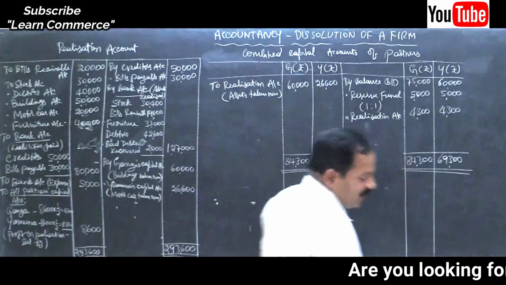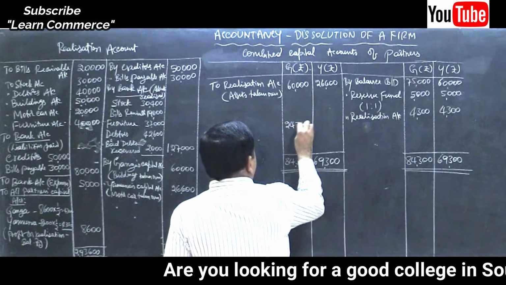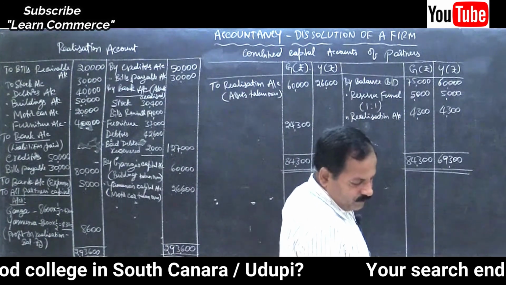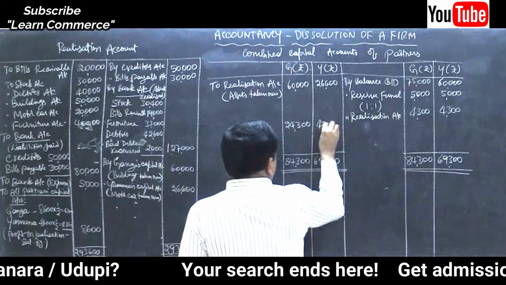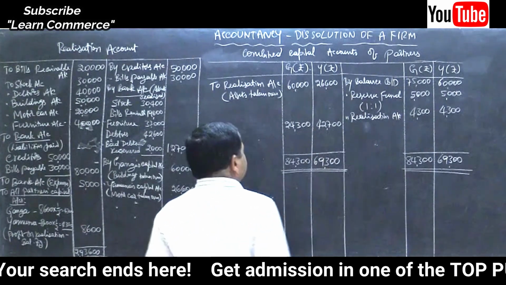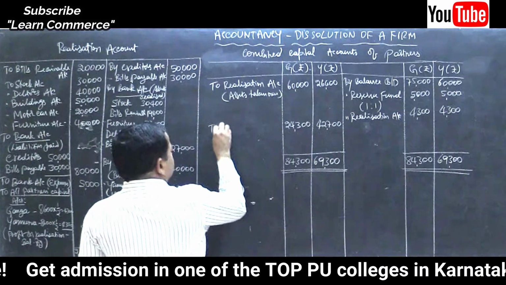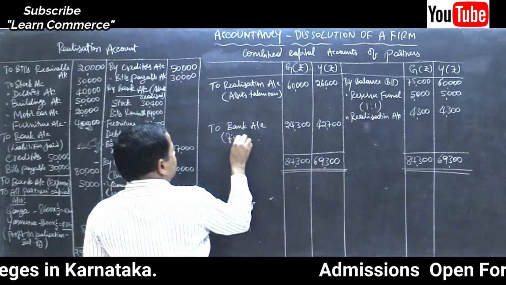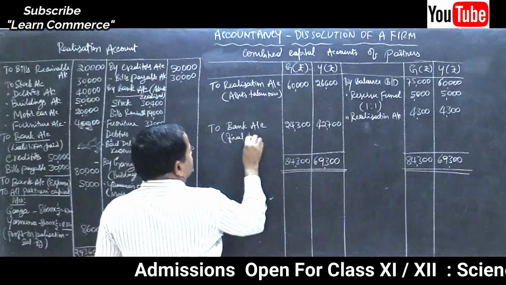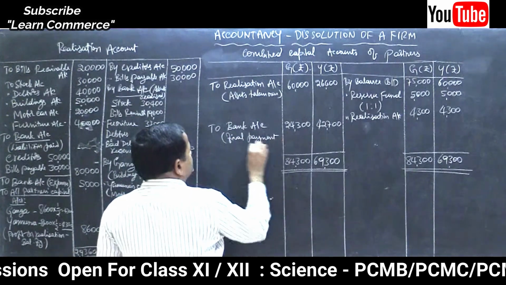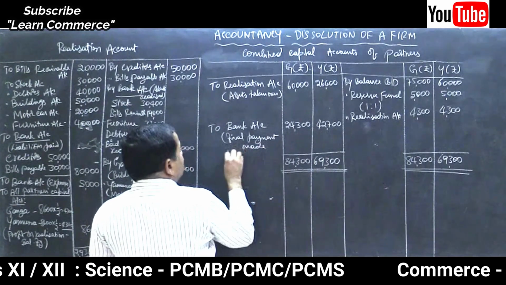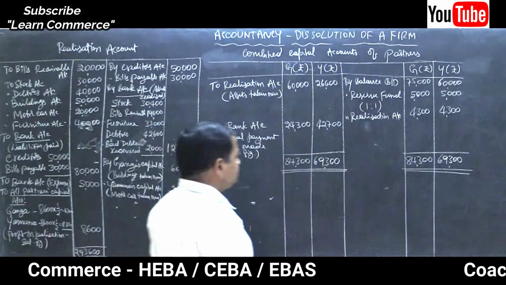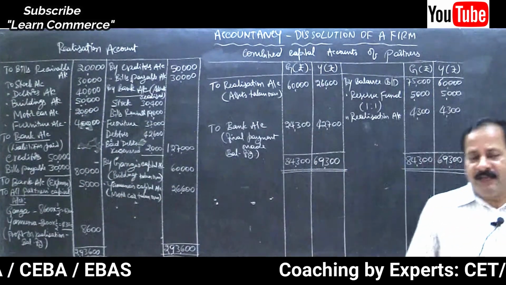Find out the difference: 24,300 and 42,700. 42,700 to bank account, final payment made, balancing figure. It's done. Your capital account is done.